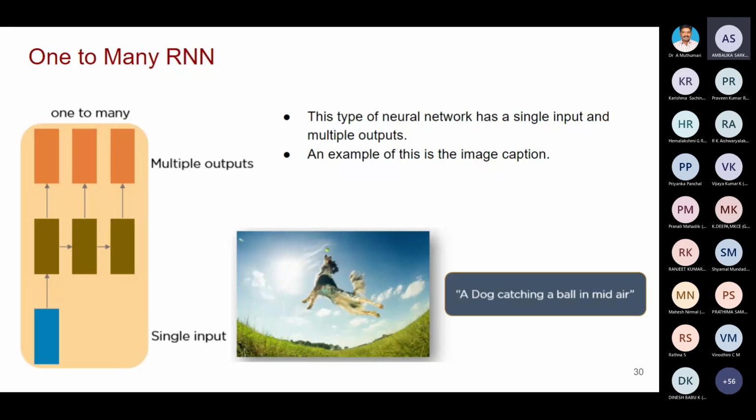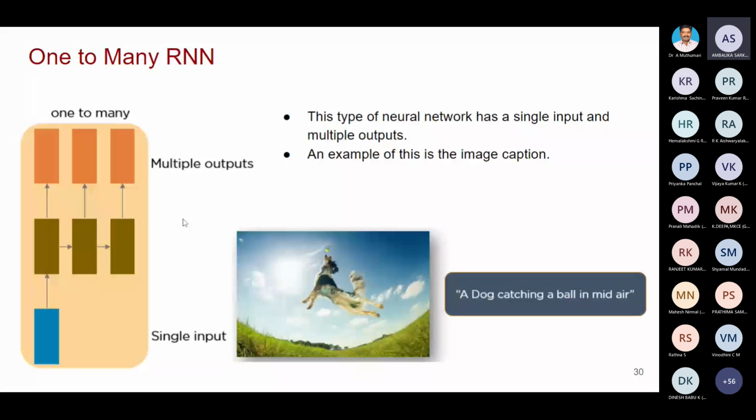But what is the output? The output is a sequence, a sentence, a caption. We are going to give a caption for this image: a dog catching a ball in mid-air. So it is a sequence. It has to produce words one after another, and likewise produce multiple outputs. For that particular case, we have to go for one-to-many RNN.